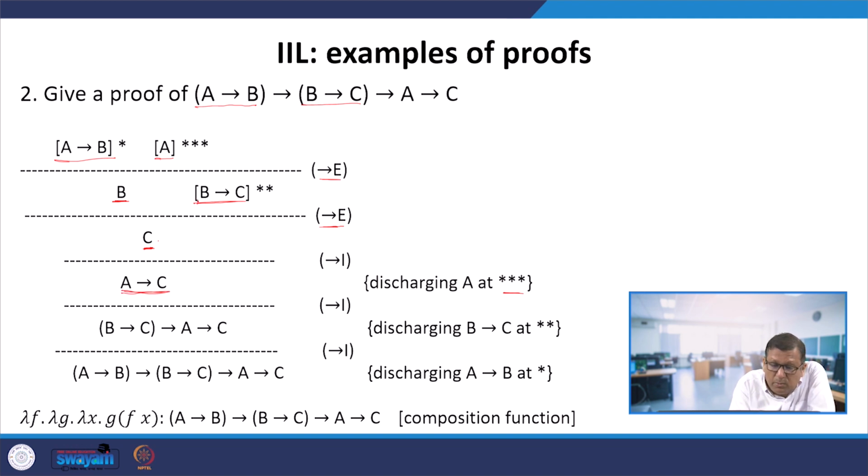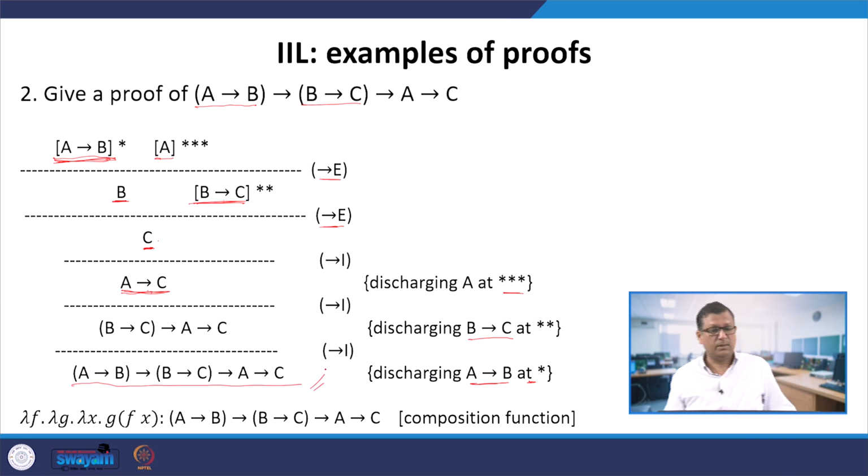Now we have assumed B arrow C to infer this. We have got this point from B arrow C. So we can say B implies C implies A implies C. That is discharging B implies C at this point. Now we also have this assumption A implies B. So now we discharge A implies B at this point. So we get this. So this is the proof of this given formula.